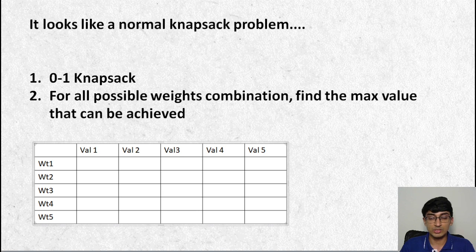Further, what we can do is, when we are generating this table, we can say, to reach that possible value, what is the minimum weight also, right? So that's also something we can do, so that we know that we are never going above capacity. Finally, the last row will tell us, if all of these 5 are available to us, what is the weight required to reach a particular value, what's the minimum weight required to reach that particular value, right?